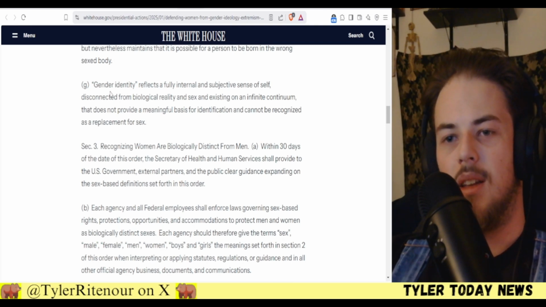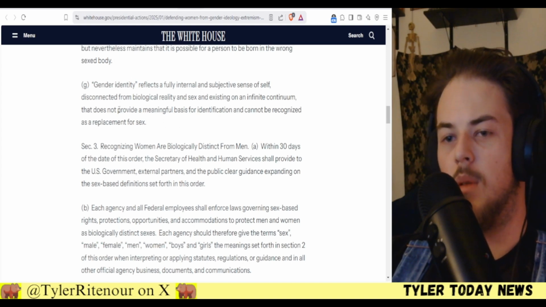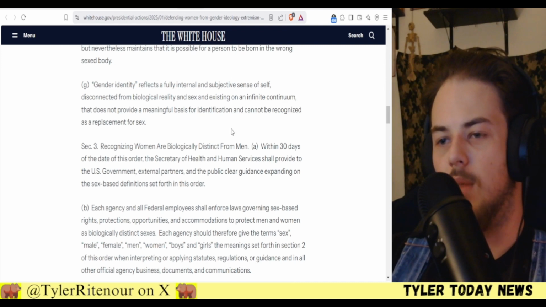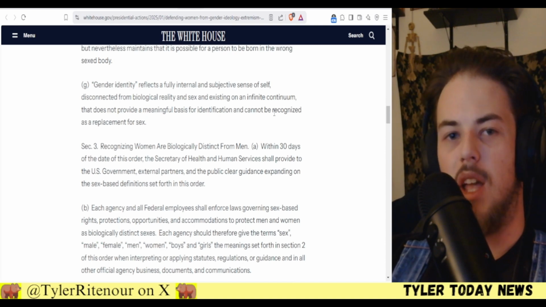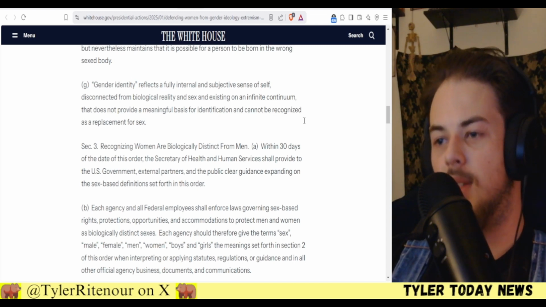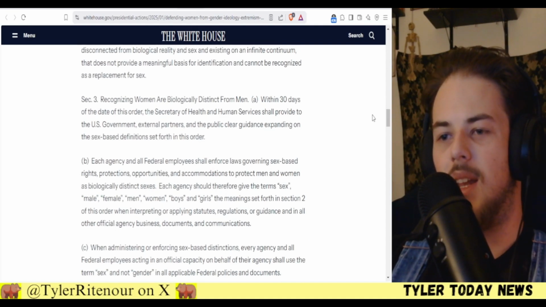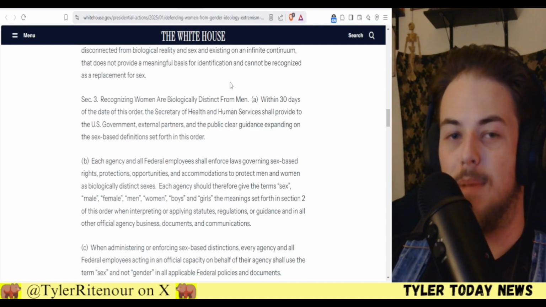Amen to that. That's amazing, because that's exactly right. I don't even know how a trans activist could argue against that. It is not a meaningful basis for identification. It really isn't. If it's fluid and it can change based off your feeling, it is not a meaningful basis for identification. What is a meaningful basis for identification for medical purposes and for legal purposes is your sex. Your sex has meaning, not your gender identity. Your gender identity has just as much meaning as your personality, in my opinion, because in my opinion, they're the same thing.